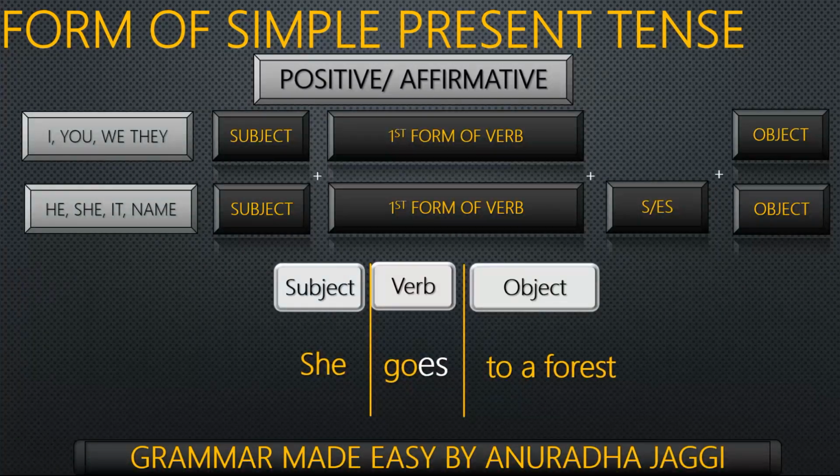If we take another sentence, if we replace she with it or name Sia, the sentence will remain the same. That is, we will use first form of the verb plus s or es with it. Now let's take the sentence and frame it back again. The sentence will become it goes to a forest or Sia goes to a forest. I hope I made it clear.